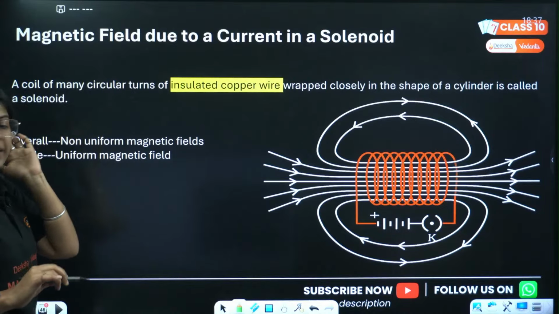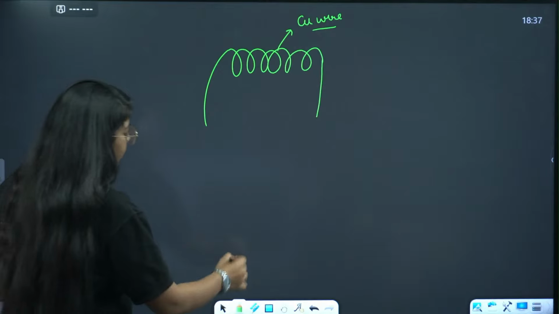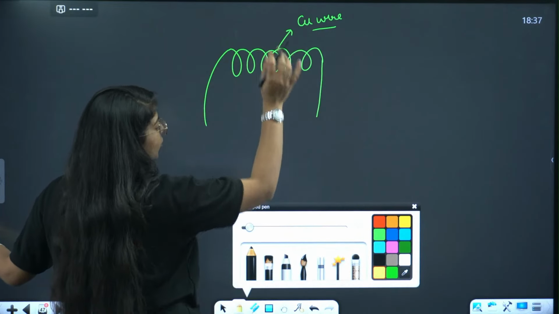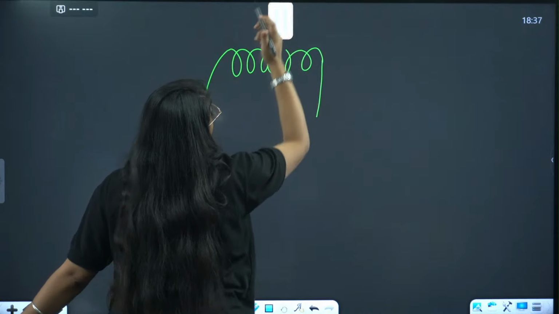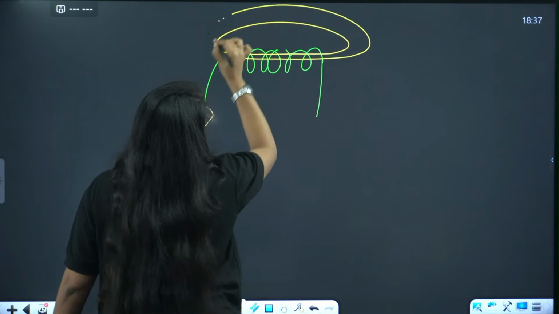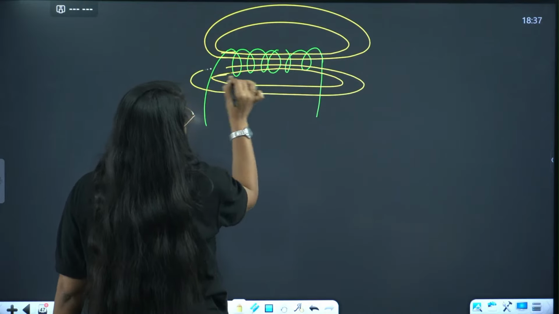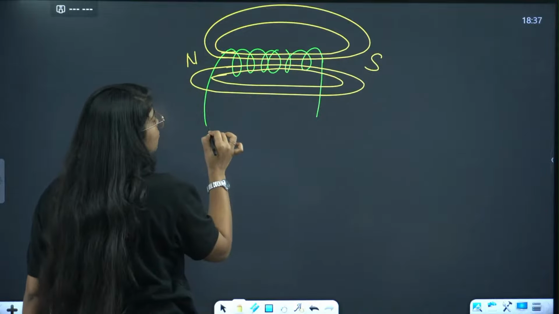चलो ठीक है, then overall देखो, अब in solenoid क्या होता है, ध्यान से समझो। In a solenoid it is very similar to a bar magnet. So the shape of magnetic field lines inside is also similar to a bar magnet. ठीक है, this is let's say north, this is south. How is this north and south?